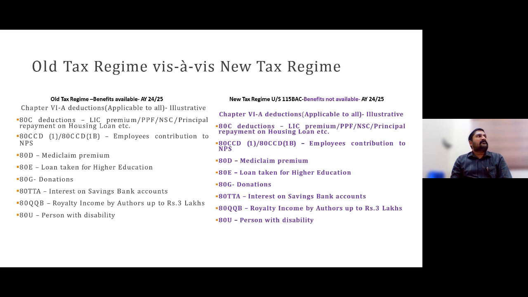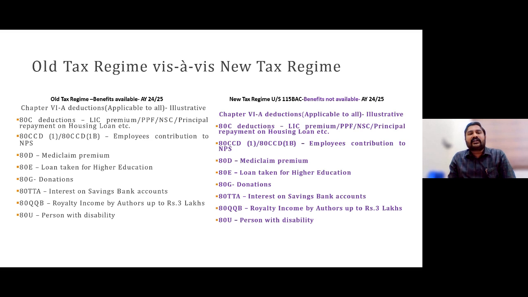80D, medical premium. We know 25,000 for non-senior citizens: self, spouse, children first, parents second. So 25,000 plus 25,000, 50,000 minimum, and 50,000 plus 50,000, 1 lakh maximum you can get. In that 50,000 rupees, if you are not covered by medical insurance, you can also claim medical expenses.